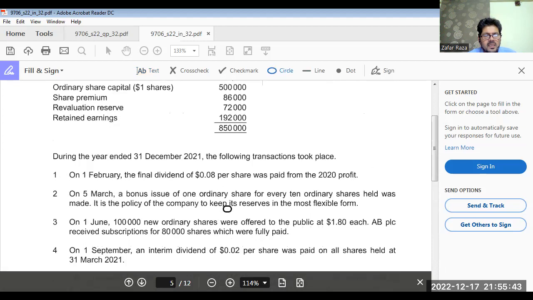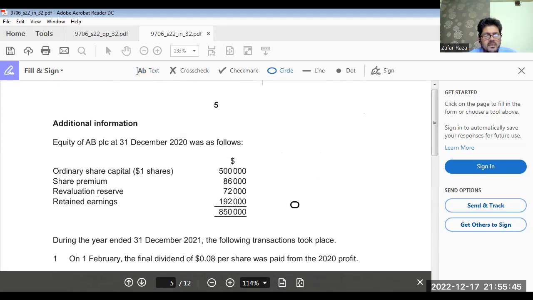Additional information. Equity of AB PLC at 31st December 2020 was as follows. Okay.